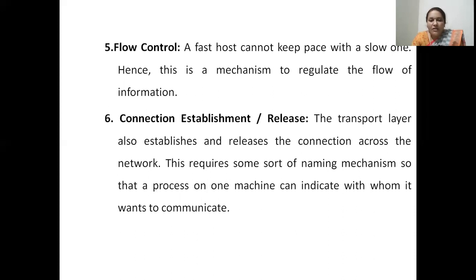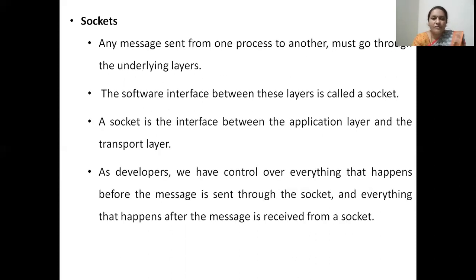Using these names, the process can indicate with which process on the receiver it wants to communicate, and the transport layer will establish the connection between the two named processes. Those were the functions of the transport layer.